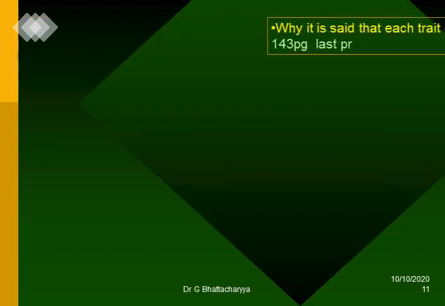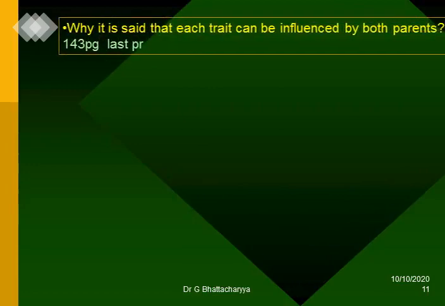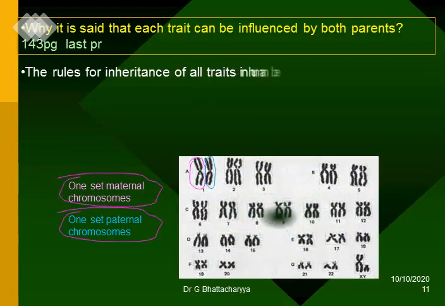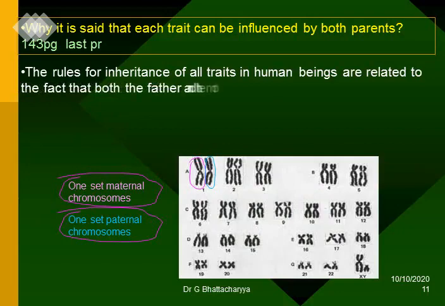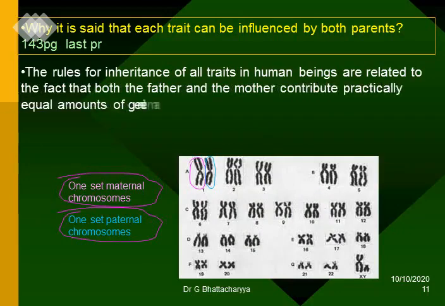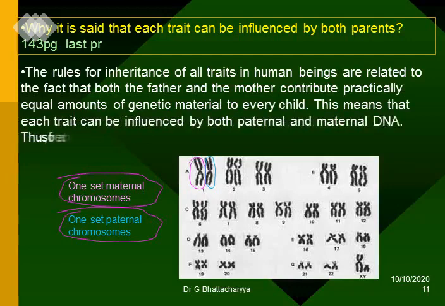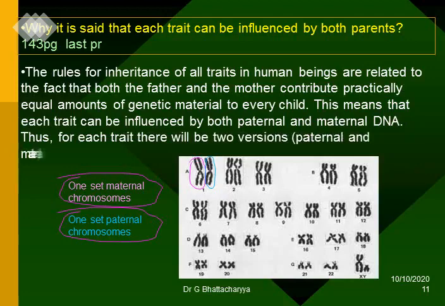Why is it said that each trait can be influenced by both parents? The rules for inheritance of all traits in human beings are related to the fact that both the father and the mother contribute practically equal amounts of genetic material to every child. This means that each trait can be influenced by both paternal and maternal DNA. Thus, for each trait, there will be two versions, paternal and maternal, in each child.